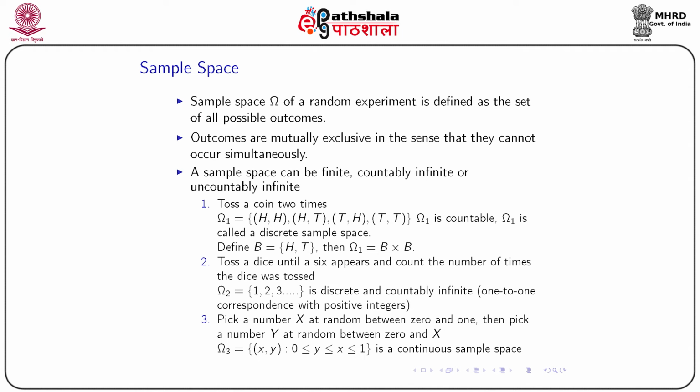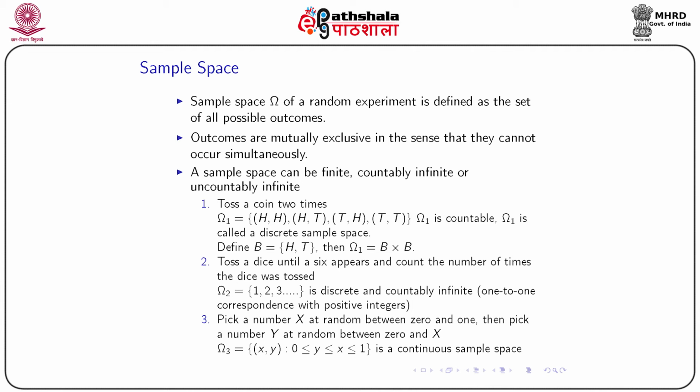Now whatever the random experiment may be, corresponding to the random experiment we will have a sample space. The sample space omega of a random experiment is defined as the set of all possible outcomes. These outcomes are mutually exclusive in the sense that they cannot occur simultaneously. And a sample space can be finite, countably infinite, or uncountable. Take this example: toss a coin 2 times. Then the sample space omega 1 will be HH, HT, TH or TT. This is countable and is called a discrete sample space. If we define B as {H, T}, then omega 1 is B times B.